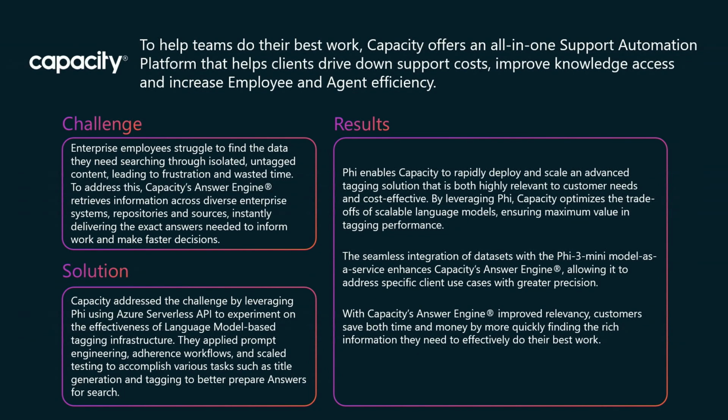So Phi enabled Capacity to rapidly grow, deploy, and scale its advanced tagging solution that is both highly relevant to its customers' needs and cost-effective. Capacity customers now can save time and money by quickly finding the relevant information they want.